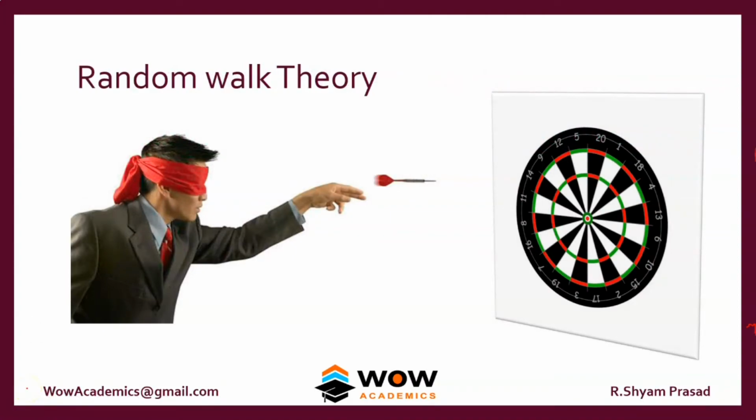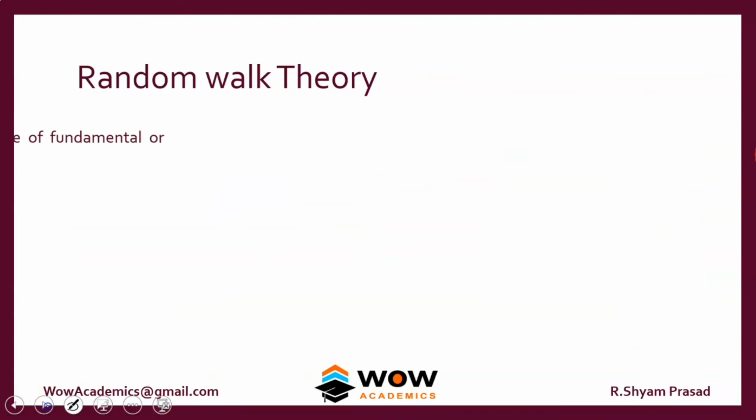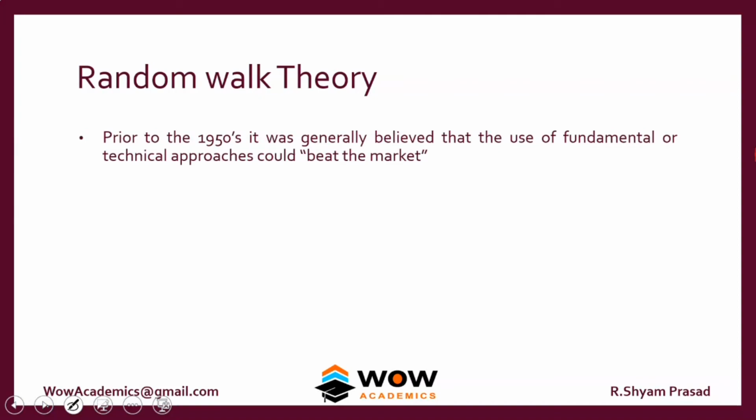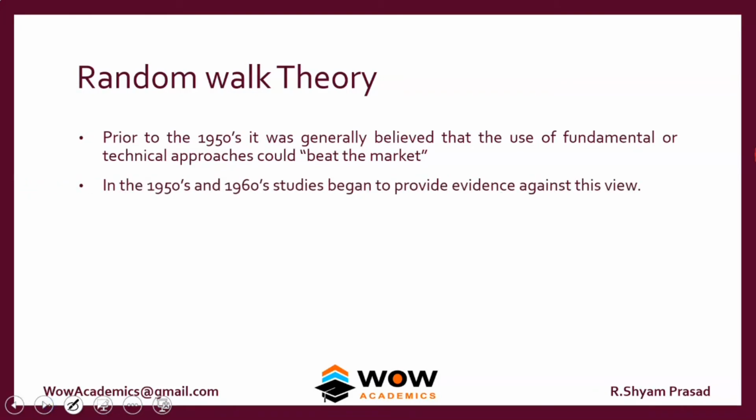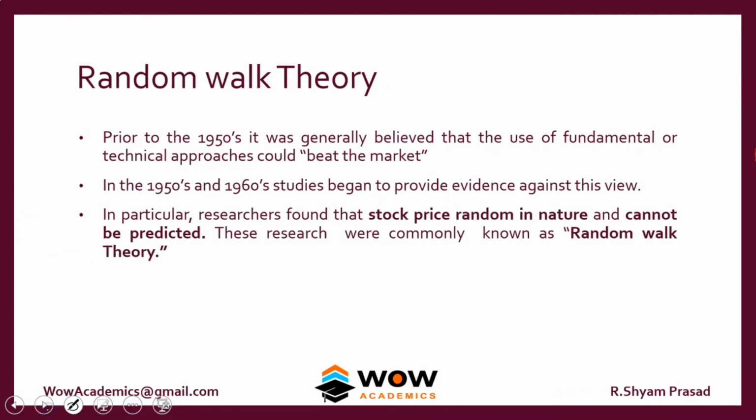So now we will discuss the random walk theory. Prior to the 1950s, it was generally believed that the use of fundamental or technical approach would beat the market. In the 1950s to 60s, studies began to provide evidence against this view. In particular, researchers found that stock prices are random in nature and cannot be predicted. These researchers were commonly known as the random walk theory.